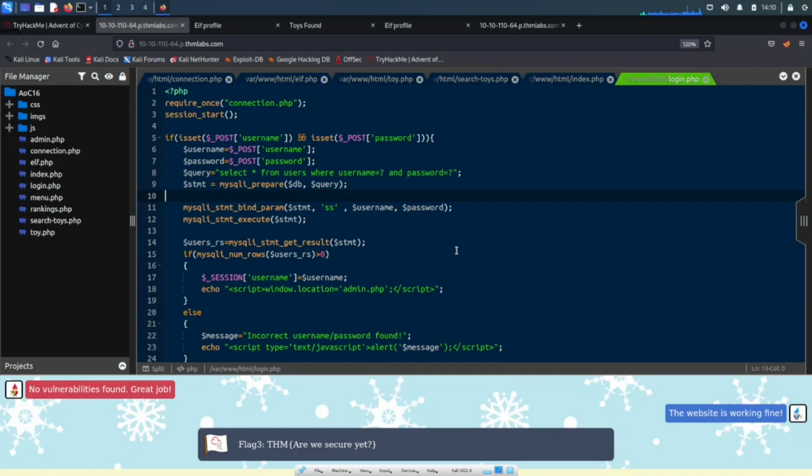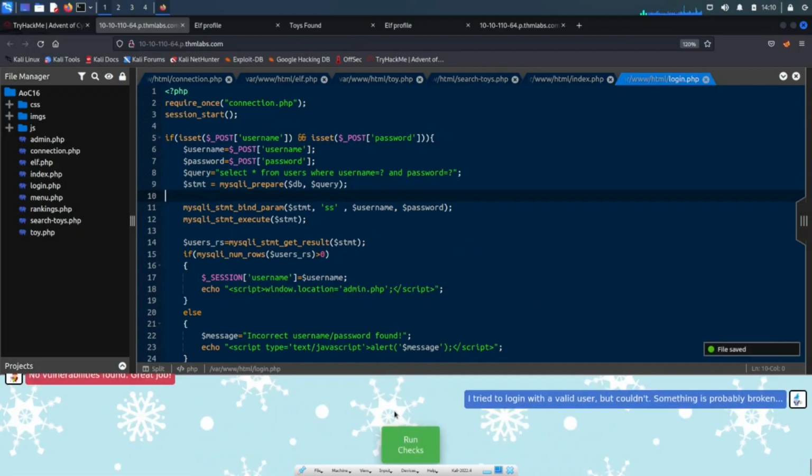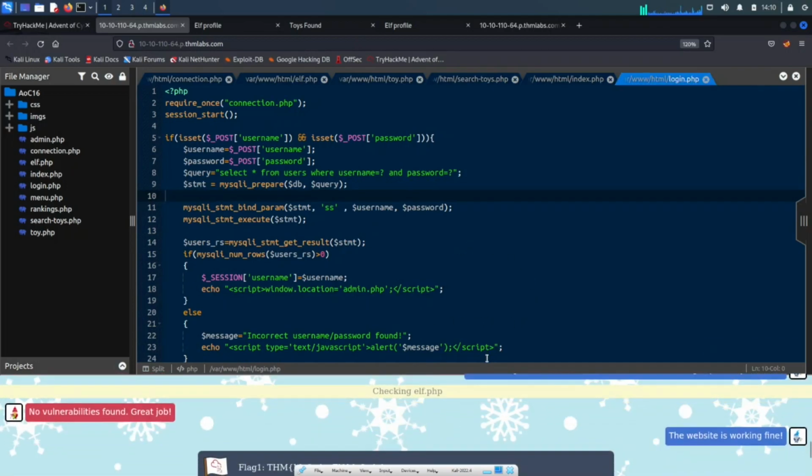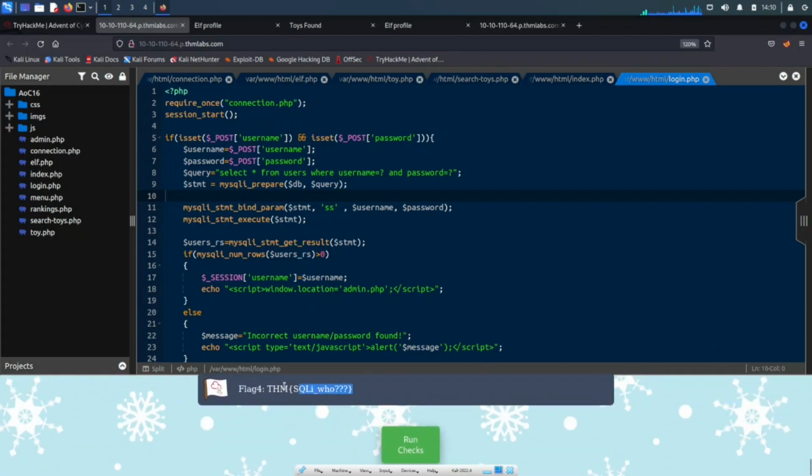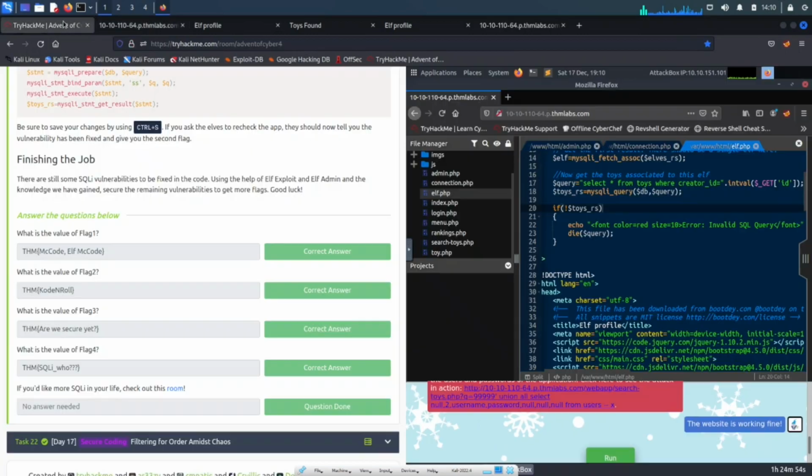All right, let's do Control S, save it, and try to run it now. See if there's 1, 2, 3, 4. There we go. Boom. We got flag number 4. So there were some changes that I had to make. I took some notes when I did this box.